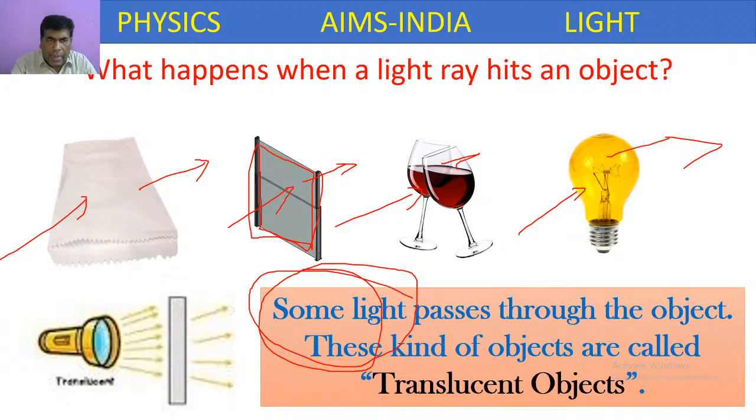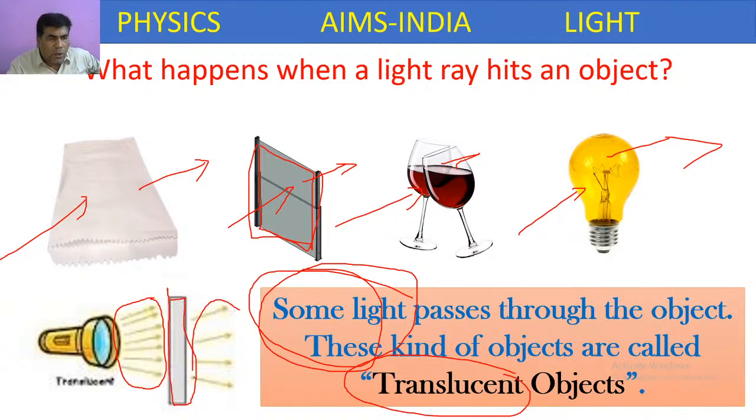Translucent objects means the objects which allow light partially, not completely. Partially means up to some extent, not completely. Suppose this torchlight is sending a bundle of rays, but this is a translucent object. That's why it is allowing only some rays, not all the rays. So these are examples of translucent objects.